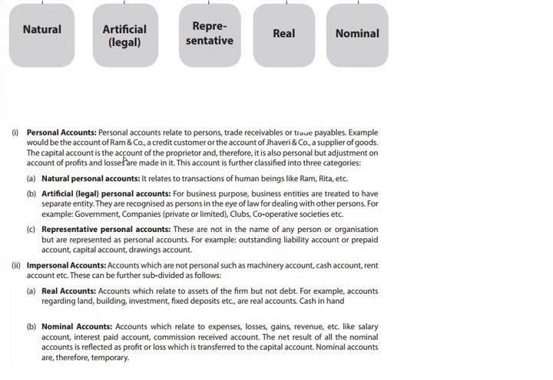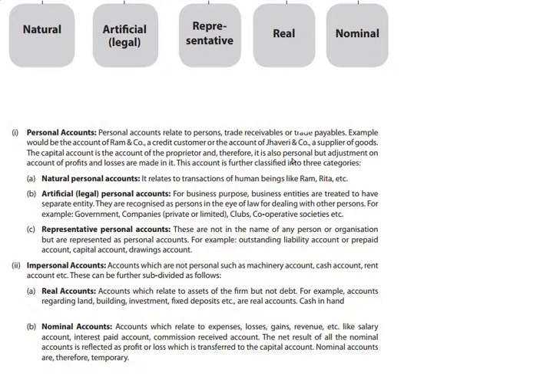Why is the capital account a personal account? Because the amount that a proprietor, the owner of a business, invests into the business is treated as a liability towards that person. We will deal with it in detail in the business entity concept, which says that the owner of the business and the business are two distinct entities, and whenever we are doing accounting, we have to think of ourselves as the business.